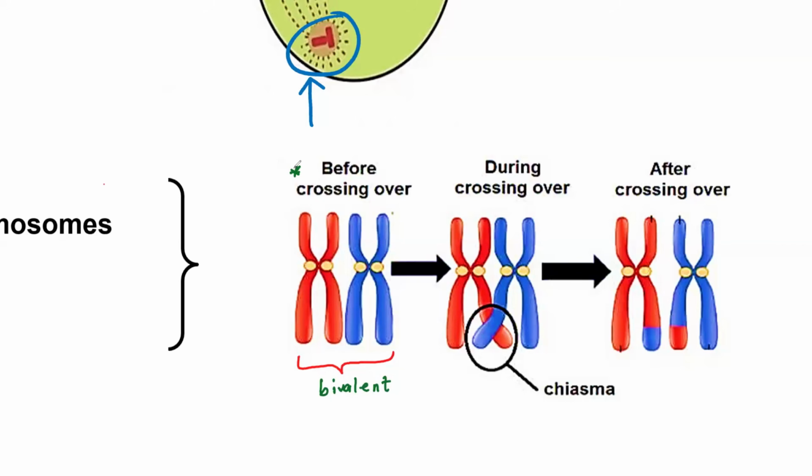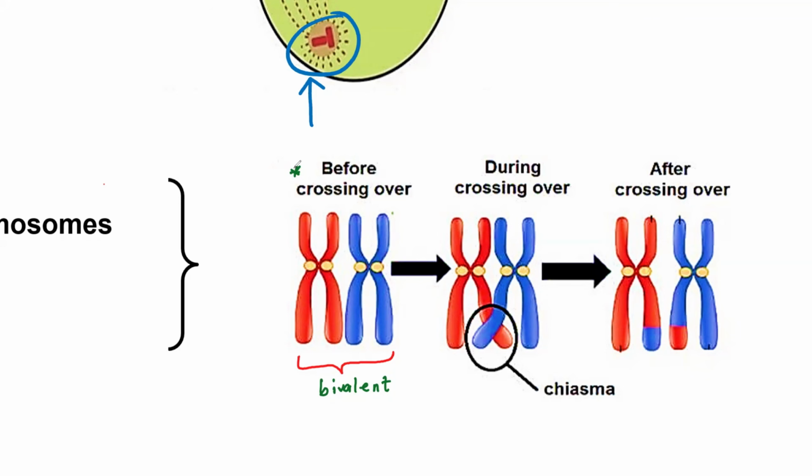If you want to write the definition of a bivalent, you say that a bivalent refers to two homologous chromosomes, or a pair of homologous chromosomes, that are lying next to each other before crossing over. This is before crossing over has taken place, which is the process we're about to discuss. So we call them a bivalent. Do you understand what a bivalent is? Yes, sir.